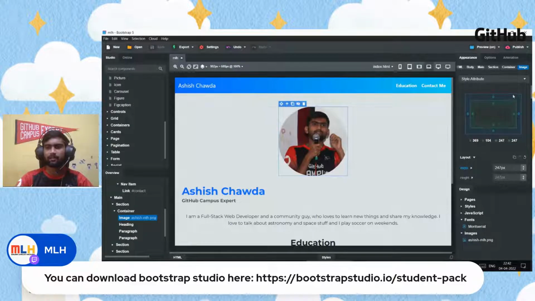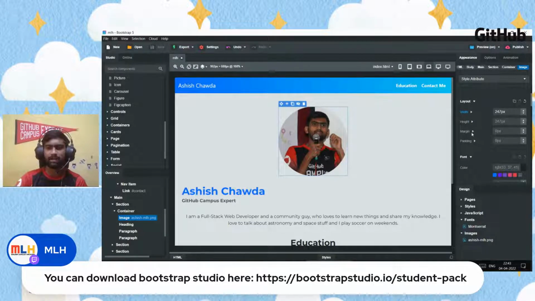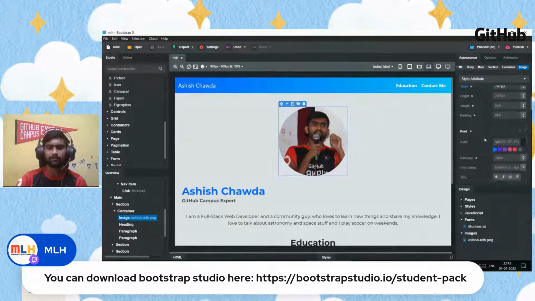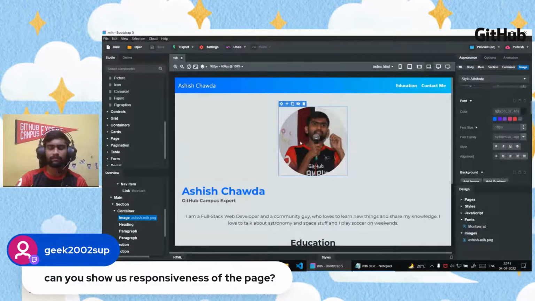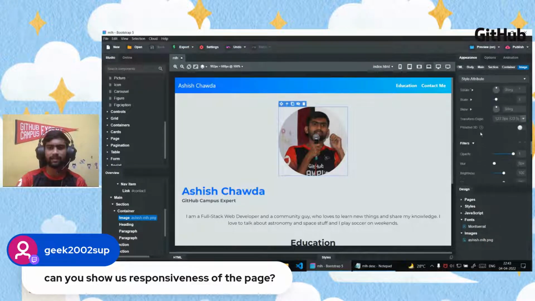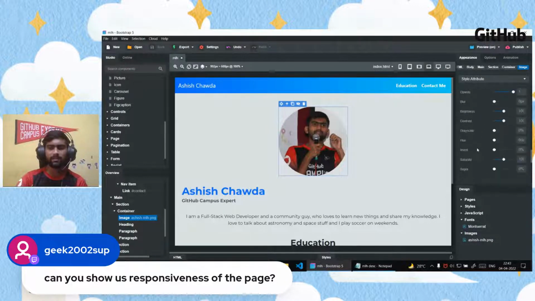So after selecting an element, on the right side you can see various options. One is the appearance. It defines how this thing will look on the screen. So all those properties which we can set about the image, we can set its width, height, and any margin we want to give, any padding we want to give, if any color we want to give. For example, if this was a transparent image, we might be able to give some colors here. So all those properties are listed here, which we can edit and write any value. So this is how it makes it easy.